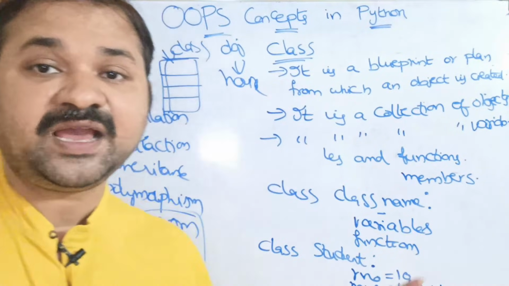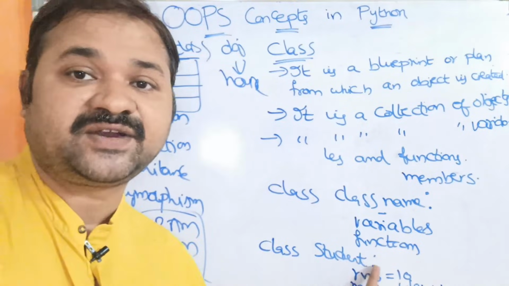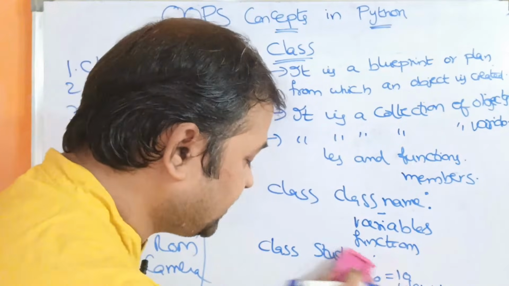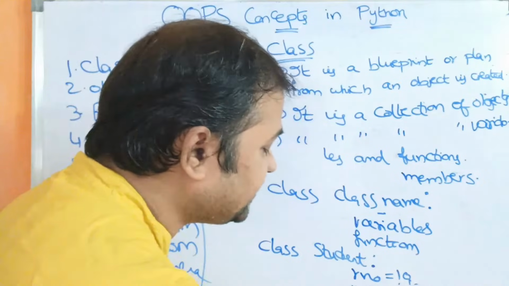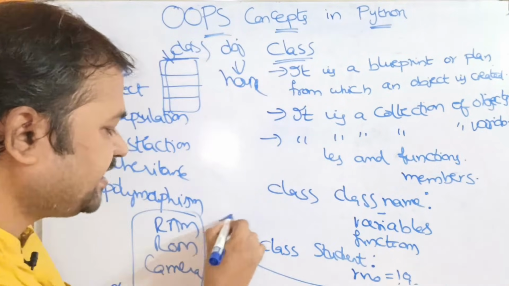Now what will happen? Name, roll number, so the class, what is the name of the class? Name of the class is student. Next we can declare as many variables as we want. For space constraints I am writing only these here.